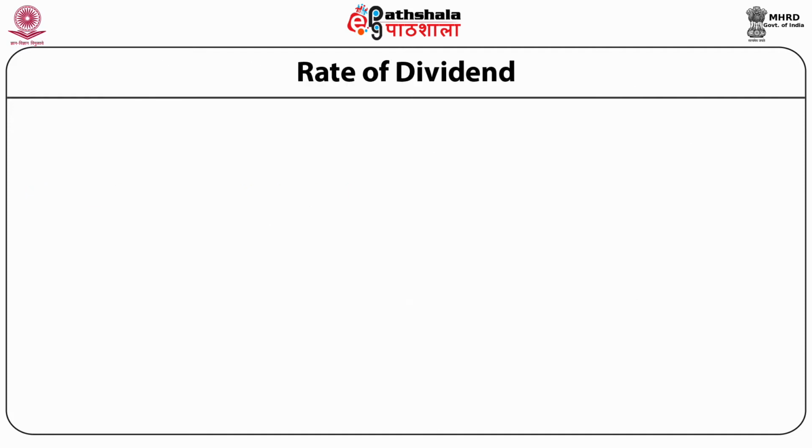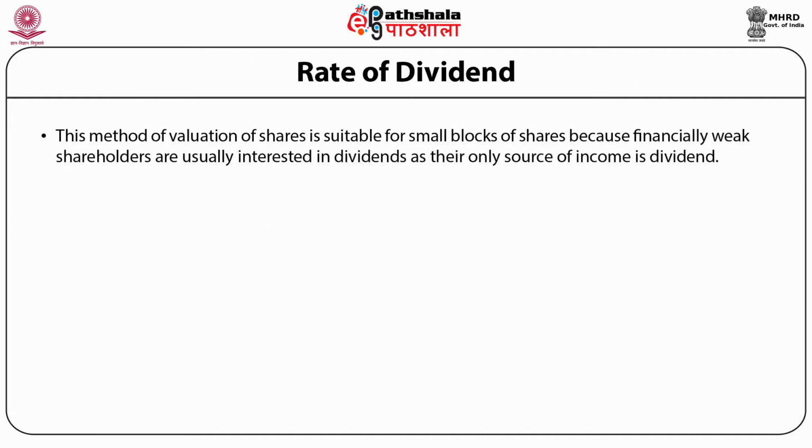Rate of dividend. This method of valuation of shares is suitable for small blocks of shares because financially weak shareholders are usually interested in dividends as their only source of income. The term dividend means the part of the profit which is distributed among shareholders.